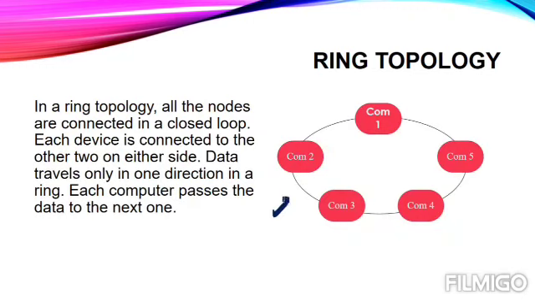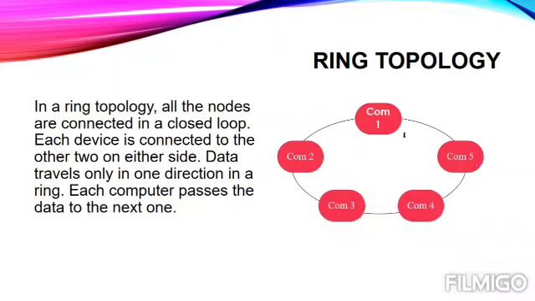Next we have ring topology. As you can see from the structure, in this ring topology we have a ring-like structure. Instead of that central device, here we don't have a hub or switch. Instead of a hub or switch, all these computers are directly connected to each other.